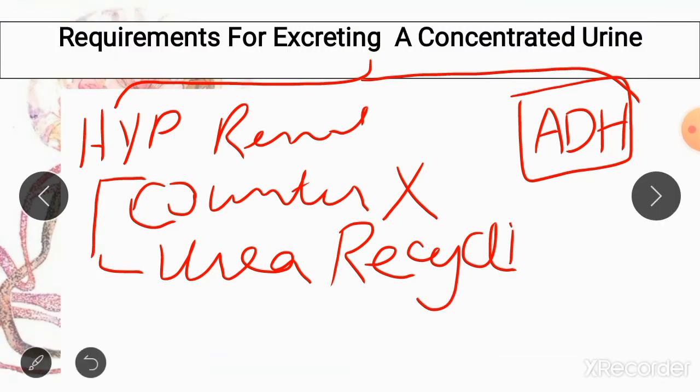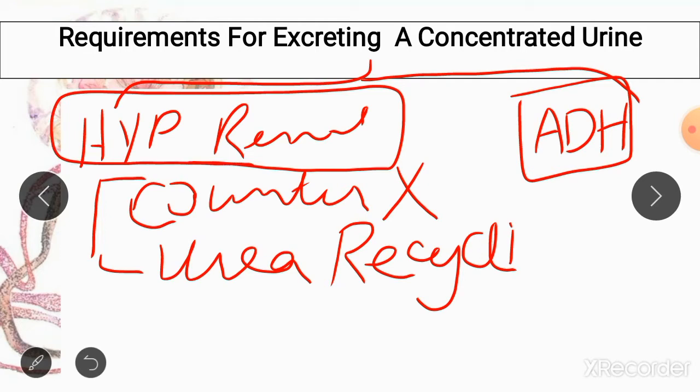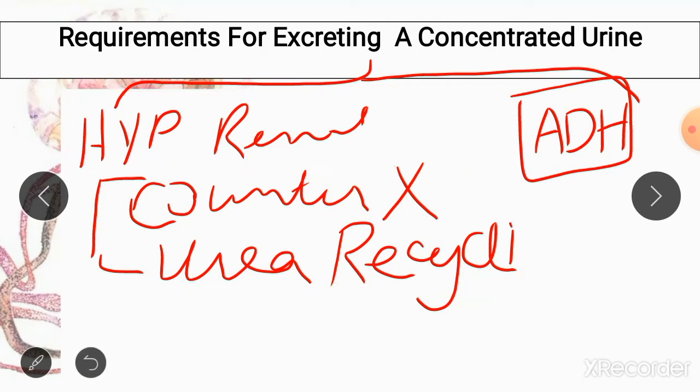So there are two mechanisms by which your interstitium of the kidney can be made hyperosmolar. The first mechanism is counter current multiplier, and the second mechanism is urea recycling. So these are the two mechanisms which make your renal interstitium hyperosmolar, but there needs to be a mechanism which maintains this hyperosmolarity once it is formed.